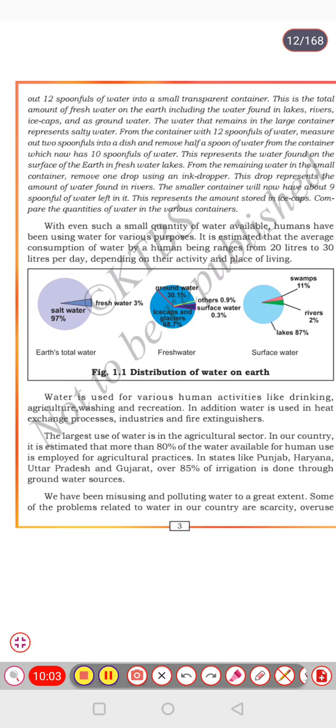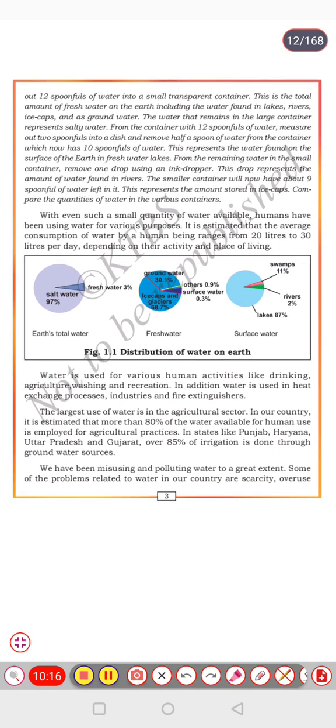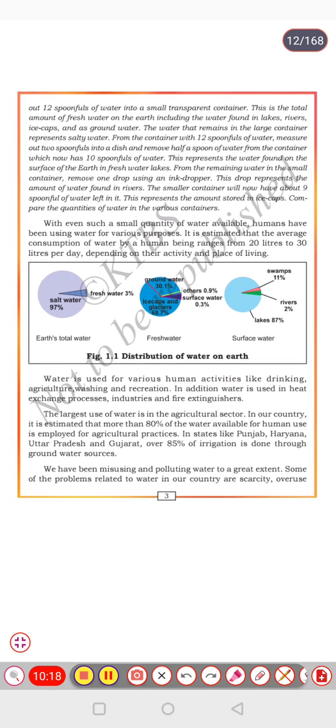Even with such a small quantity of water available, humans have been using water for various purposes. It is estimated that the average consumption of water by a human being ranges from 20 to 30 liters per day, depending on their activity and place of living. In drought areas, people use water as a very precious thing.